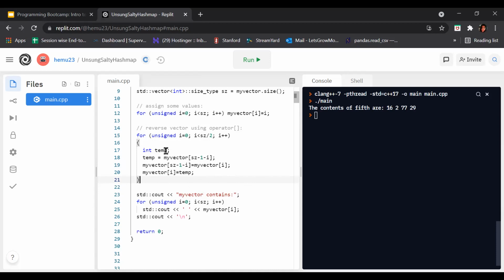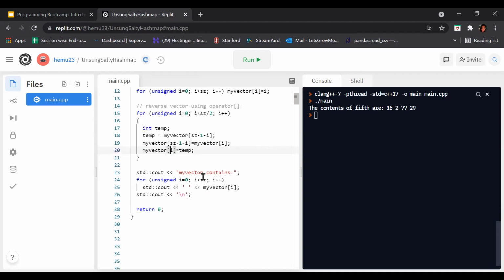First we create a variable temp and store this value in it. Then this cell becomes blank, so we store the other value in it, and now the first one is blank. Then we assign the temp variable's value to it. In this way, we reverse the vector cells.